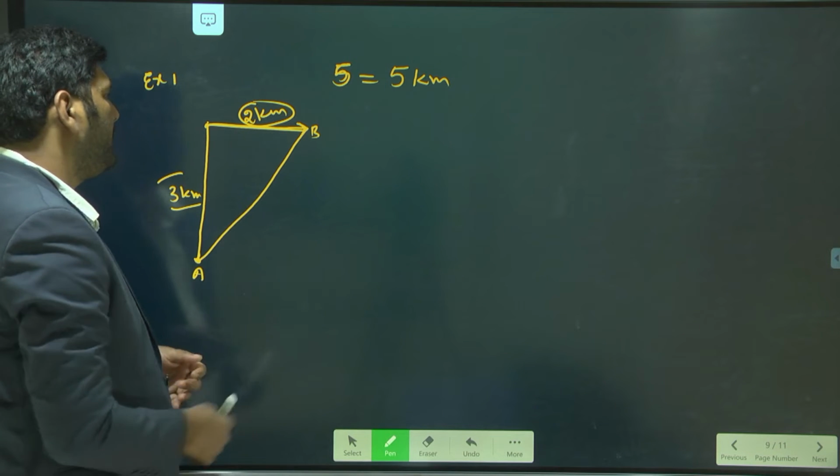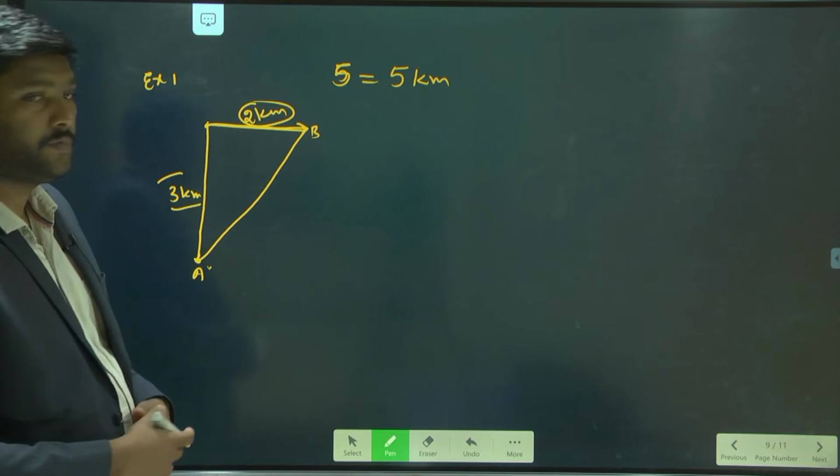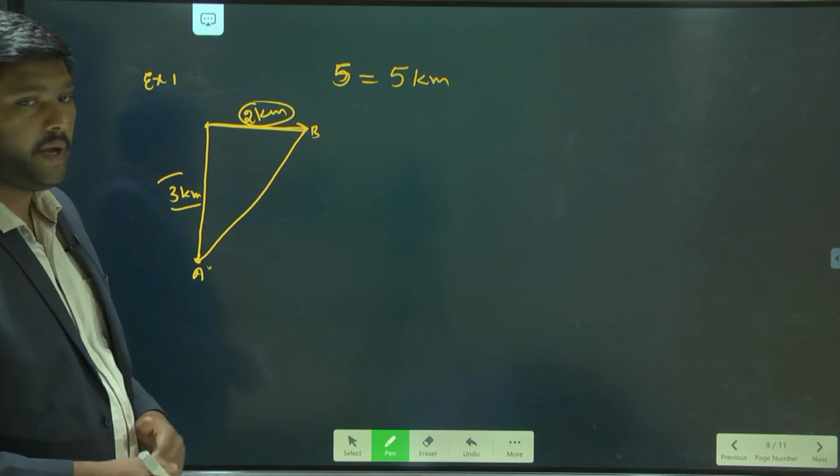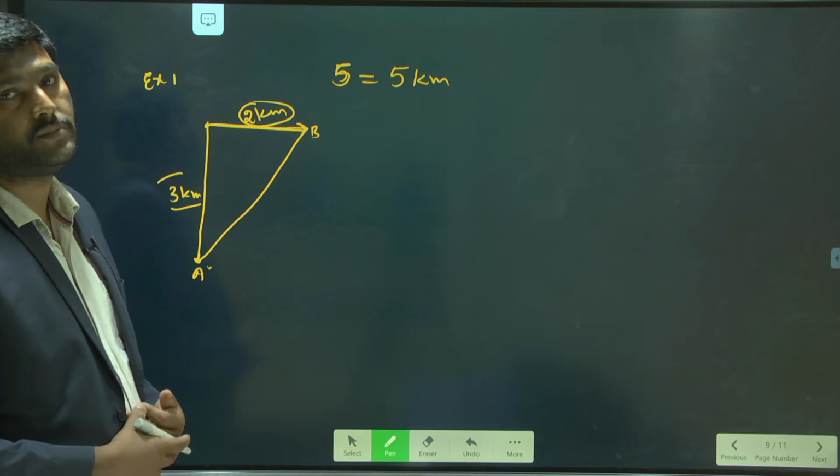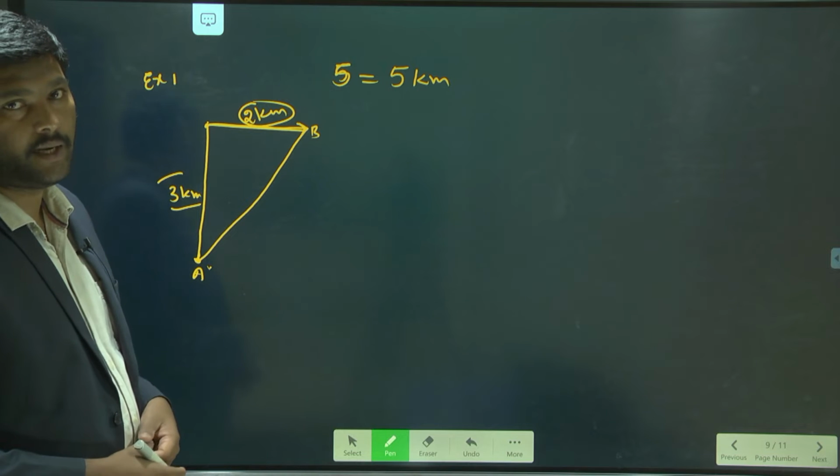How do you find this displacement magnitude? You can find the displacement magnitude by using the Pythagoras theorem.